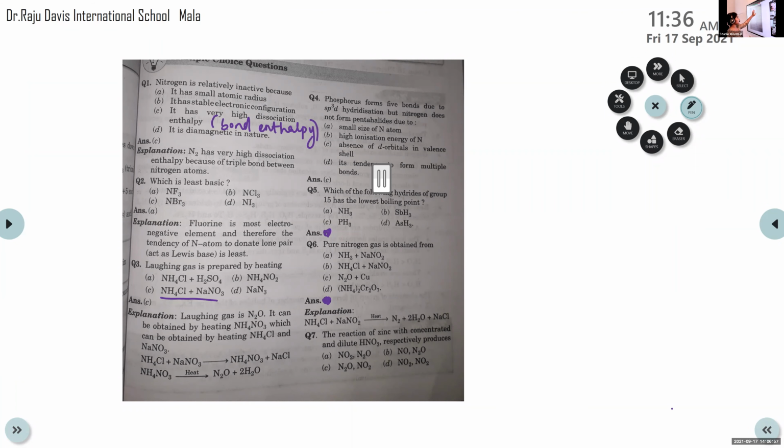Because of the sp3d hybridization that is involved in this pentahalide. If it is 5 bonds, at least 5 orbitals are needed. So 1 s orbital, then 3 p orbitals, and a d orbital, total 5, right? In the case of nitrogen, maximum covalency is 4. D orbital is absent in nitrogen. So option C is the correct answer.